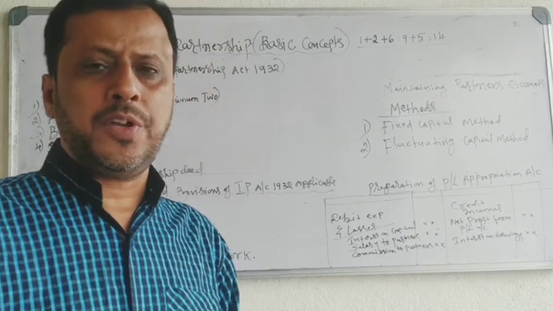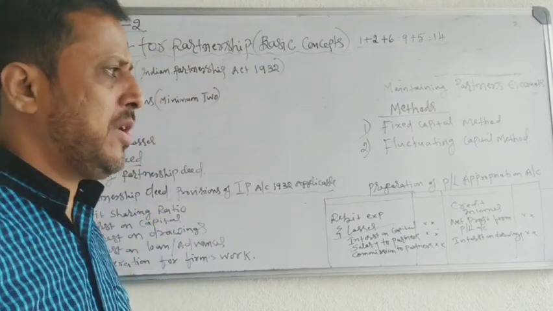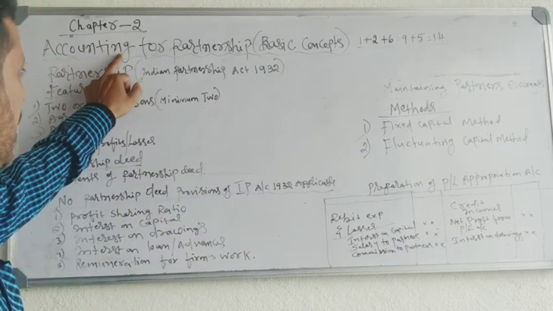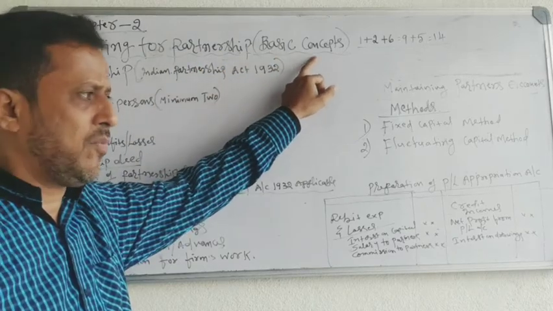Dear students, today we will start with the second chapter in second PUC accounting, that is accounting for partnership firm, basic concepts.